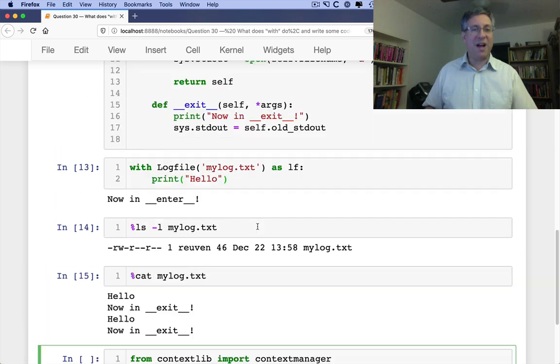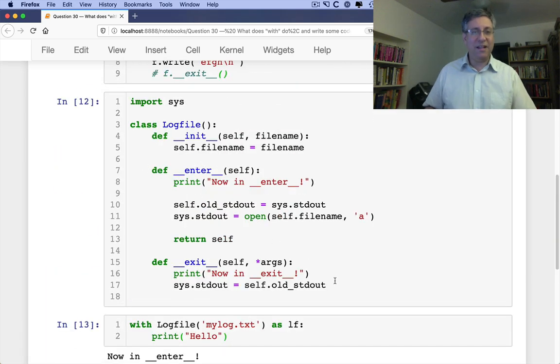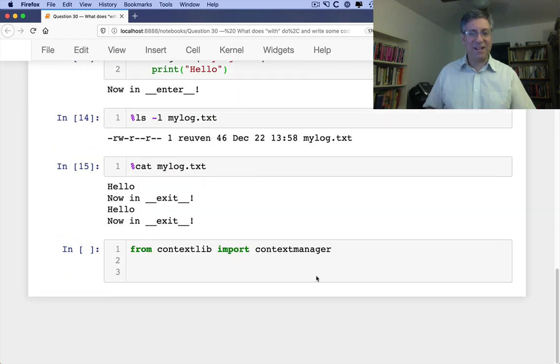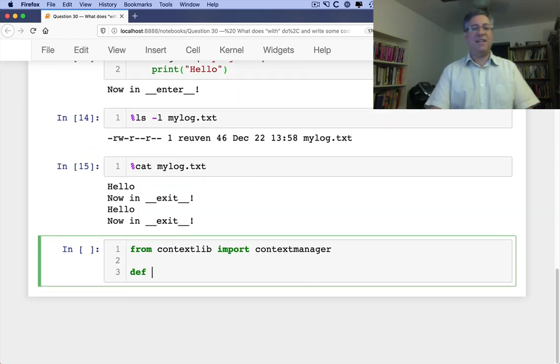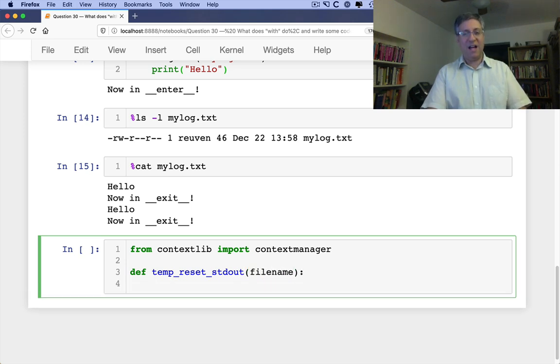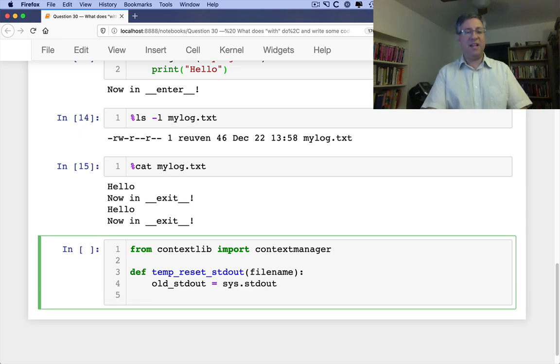So here's what I'm going to do. I'm now going to take my stuff from here. Actually, I don't need to do this, I can just write it. All right, so what I'm going to do is say def temp_reset_stdout, and we're going to take a file name. And now I'm going to say old_stdout equals sys.stdout, and then sys.stdout equals open file name for writing.